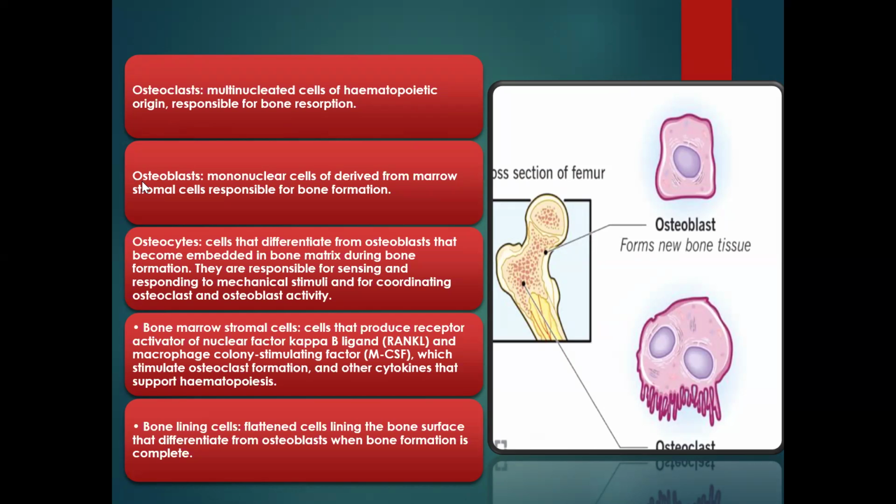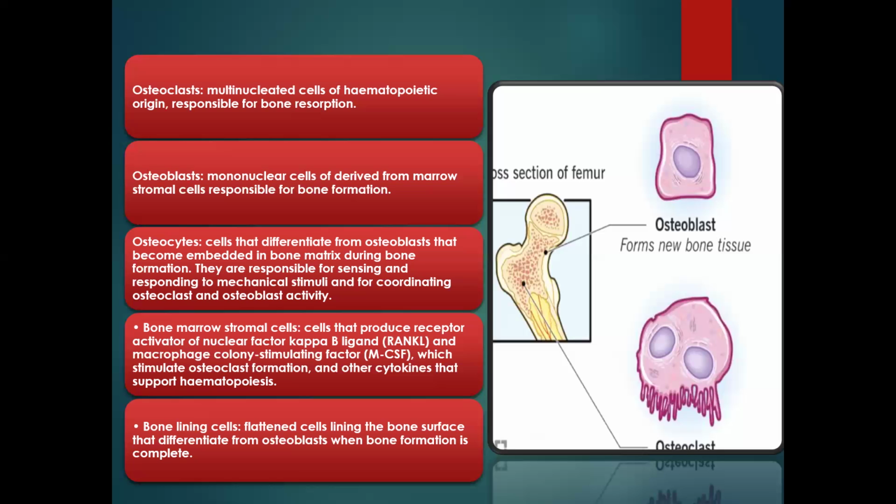Then you have the osteoblasts. The osteoblasts are mononuclear cells that are derived from the bone marrow, and they are responsible for bone formation. The bone marrow is the one that produces these osteoblasts, and it is the spongy bone that surrounds the bone marrow.